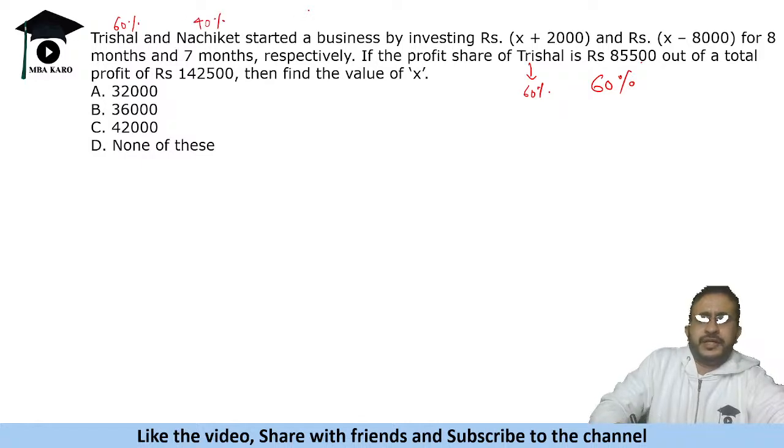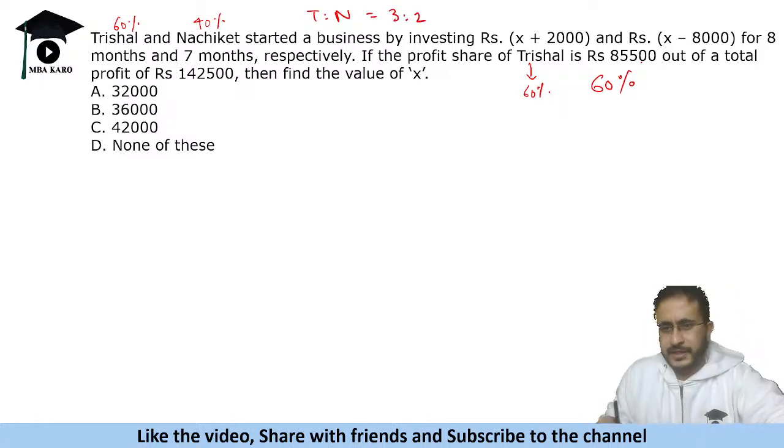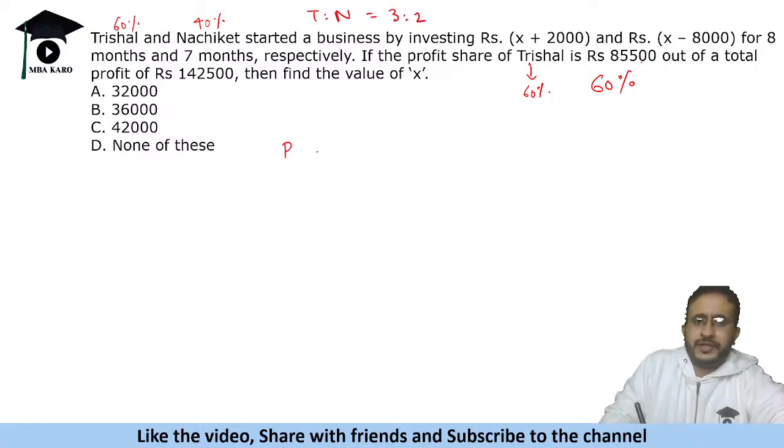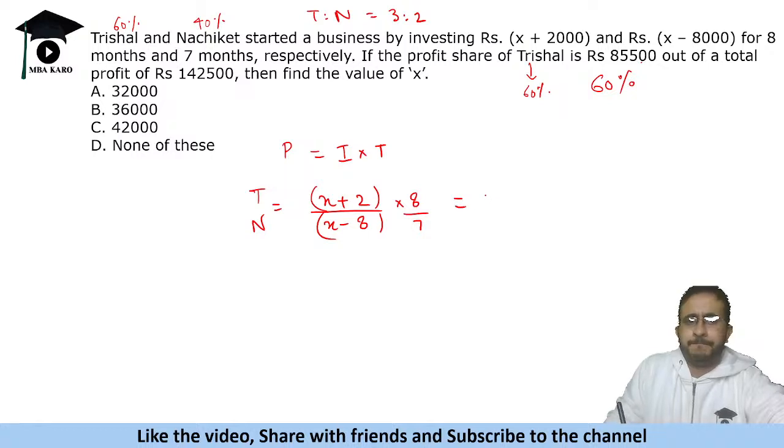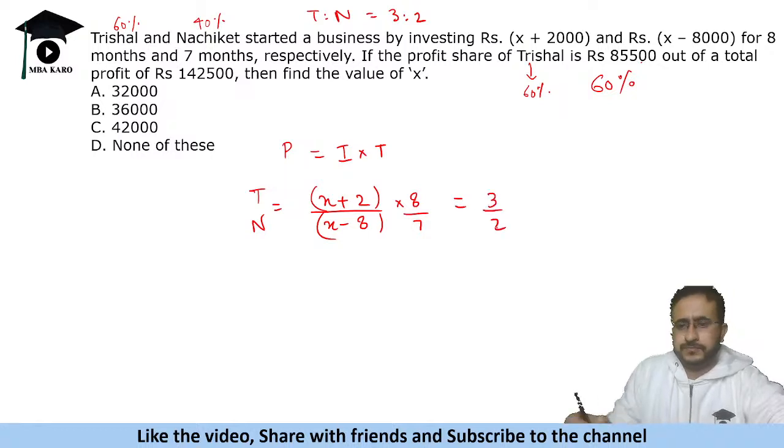Okay. So T ratio N, the profit is 3 ratio 2. Right? Now profit is what? Profit is investment into time. Ratio of profit is investment into time. So this is X plus 2000. I am writing X plus 2 because everything is given in thousands. And this is X minus 8. Okay? T and N. And the time is 8 months and 7 months respectively. This is given as 3 by 2.